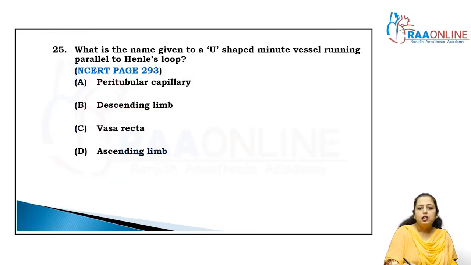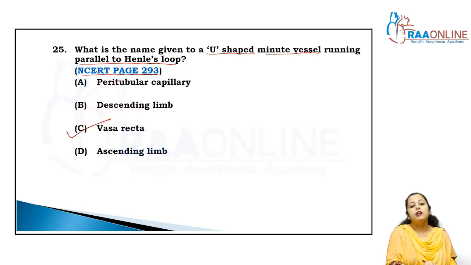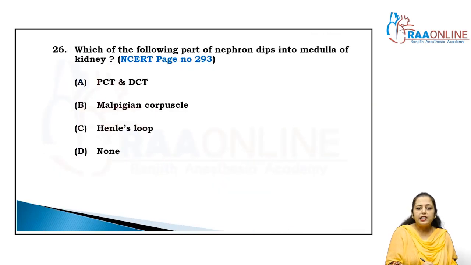Now come to the next one. What is the name given to the U-shaped minute vessel running parallel to the Henle's loop? This is also given in NCERT page number 293 and we already discussed it in a previous question. It is called the vasa recta, which is the minute vessel of the peritubular capillary network. That peritubular capillary network is formed by the efferent arteriole which emerges from the glomerulus.